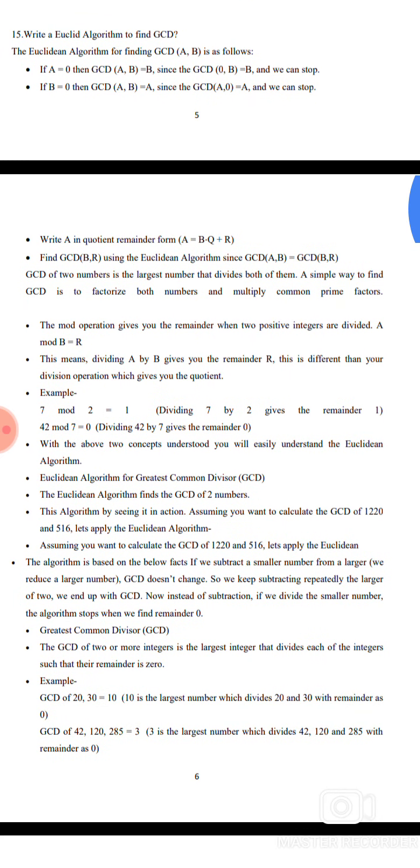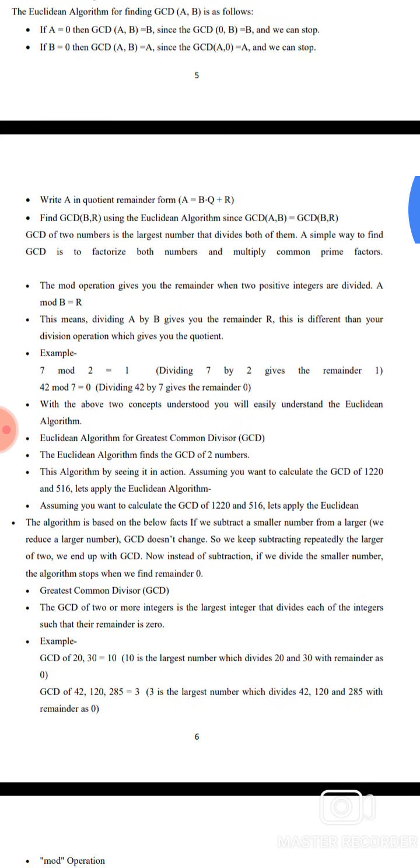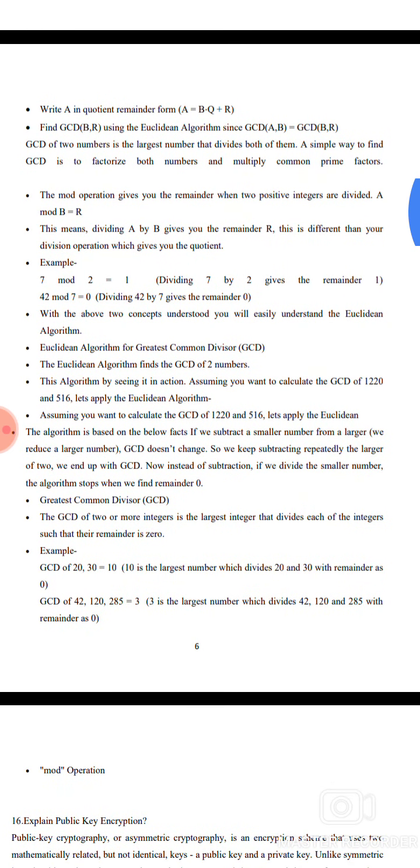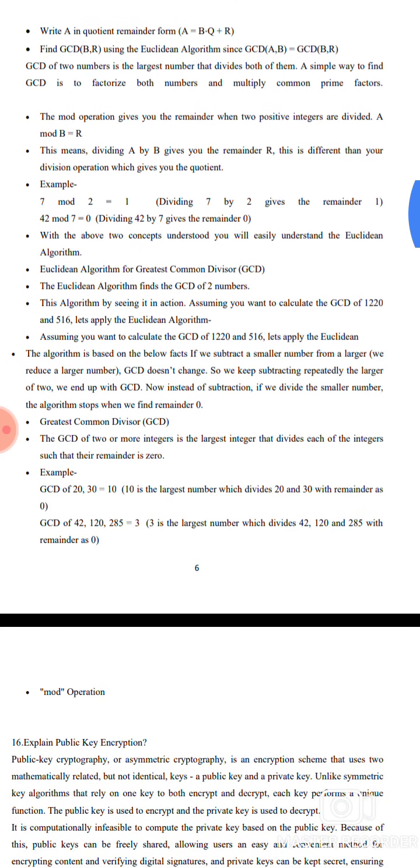Otherwise, write A in quotient-remainder form: A equals BQ plus R. Find the GCD of B, R using the Euclidean algorithm, since the GCD of A, B equals the GCD of B, R. This is the formula we are applying in the Euclidean algorithm. The GCD of two numbers is the largest number that divides both of them. The simple way to find it is to factorize both numbers and multiply the common prime factors.